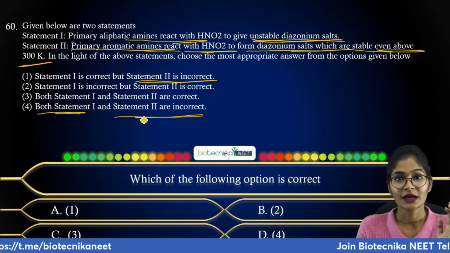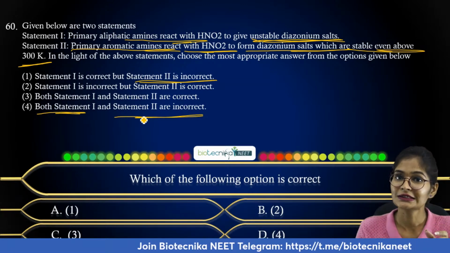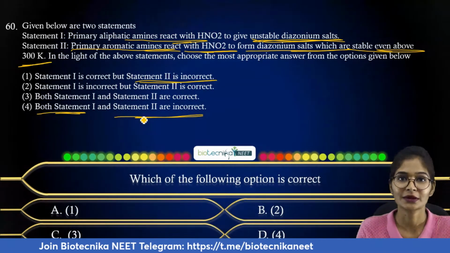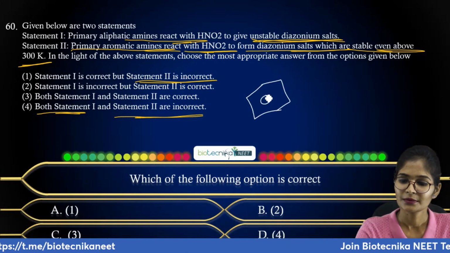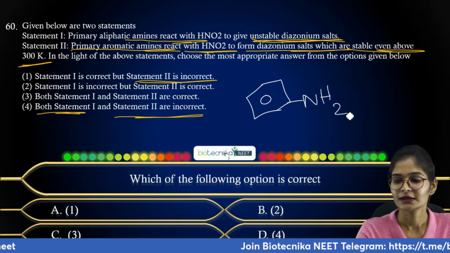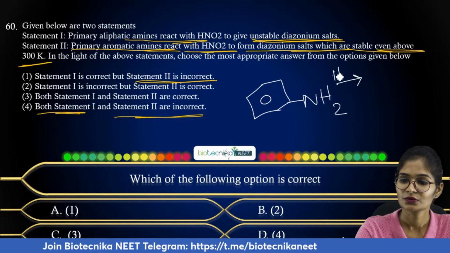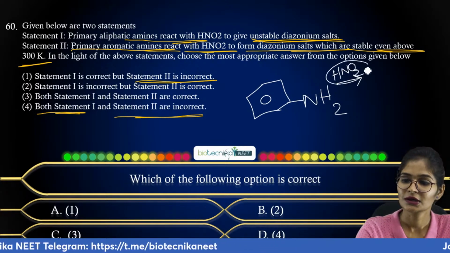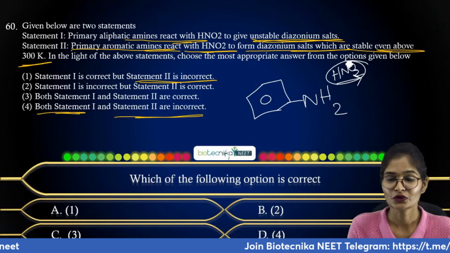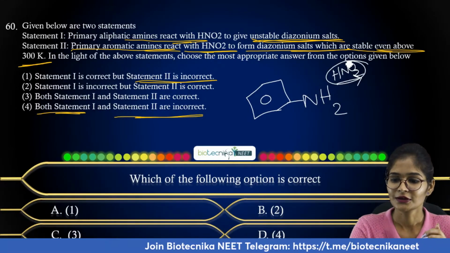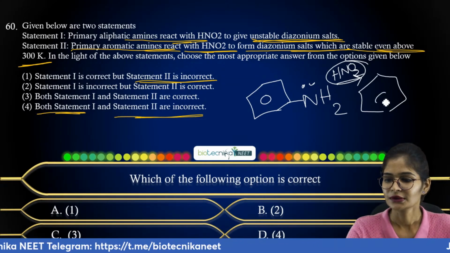So what we have is diazonium salt formation. Whenever we consider diazonium salt formation, we consider it for the aromatic amine, right? In case of a simple primary aromatic amine, that is aniline, whenever you treat this aromatic amine with HNO2, which you generate with NaNO2 in HCl, it will create NO+, that is the nitrosonium ion, that will be attacked by your nitrogen which is carrying a lone pair, right? So correspondingly it forms the diazonium salt.